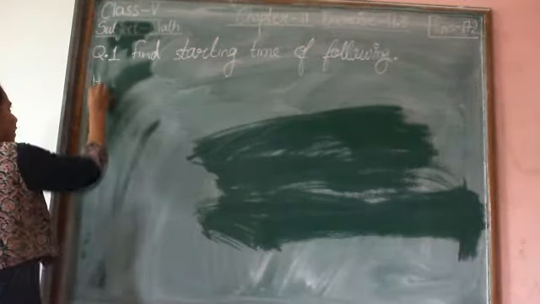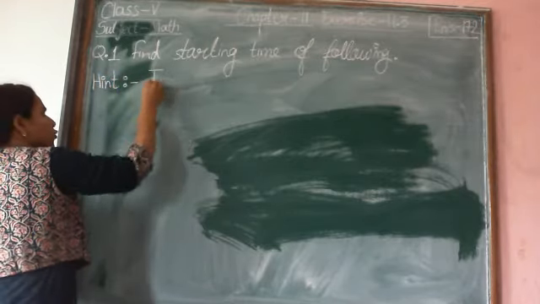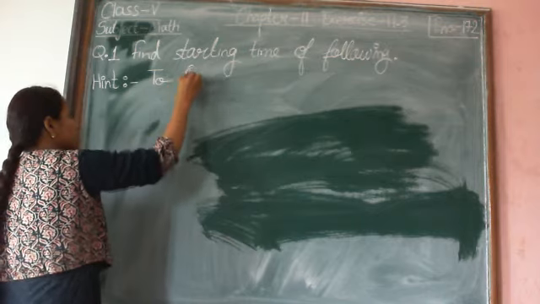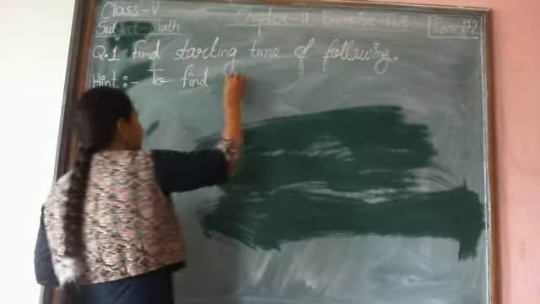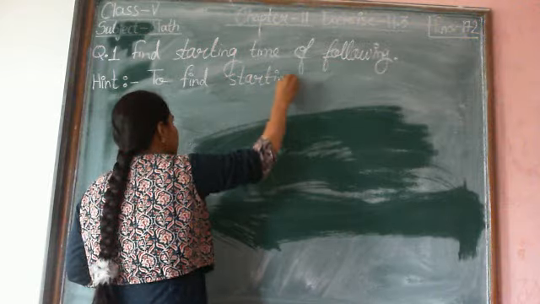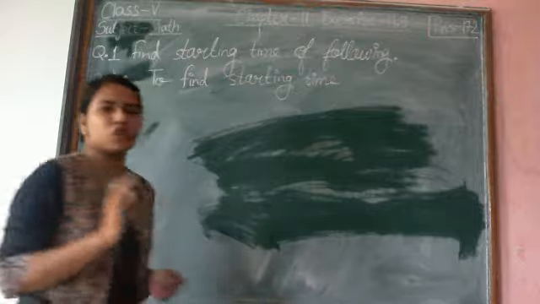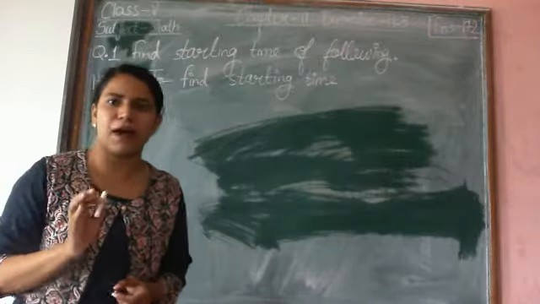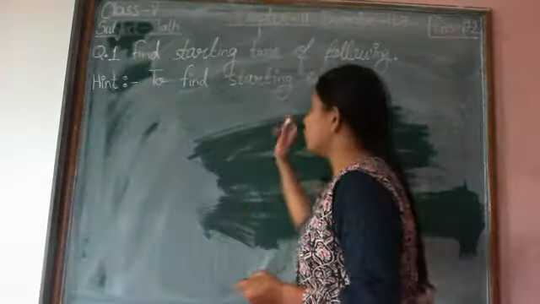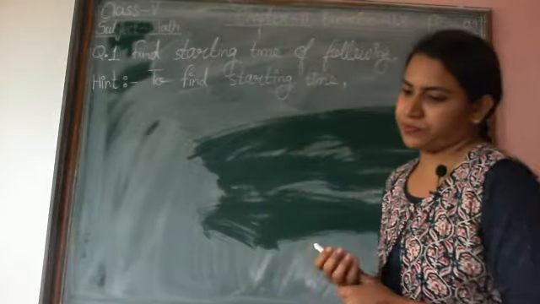Now I am writing a hint. To find starting time, use this hint to solve all A, B, C and D parts of the question number 1. To find starting time, what do we do?